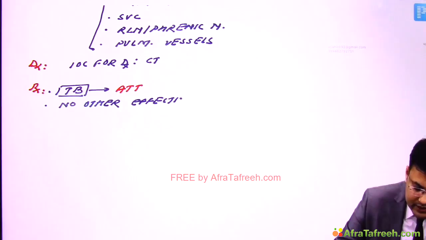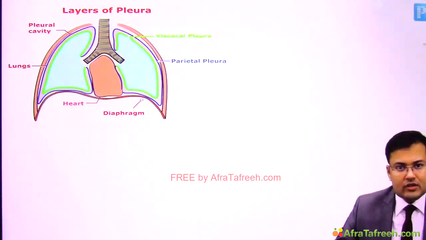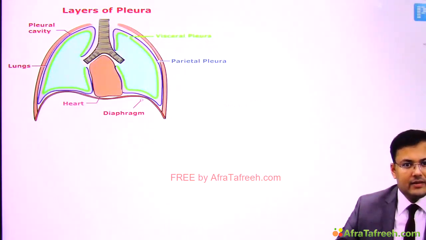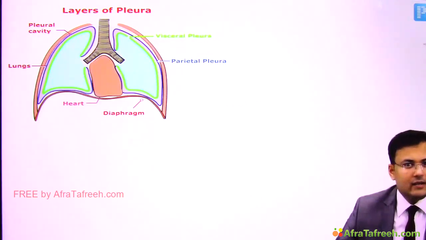No other effective medical or surgical treatment. Now we are going to discuss the disorders of pleura. So first, see the basic anatomy. See the layers of pleura. There are two layers of pleura. One is visceral and one is parietal.